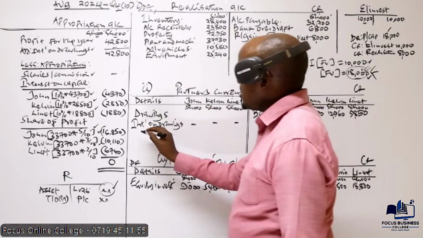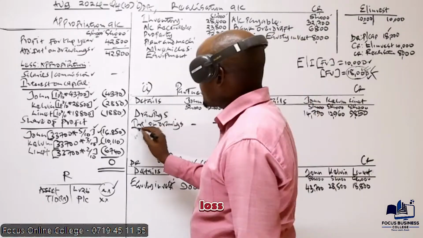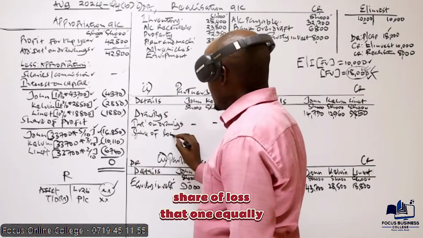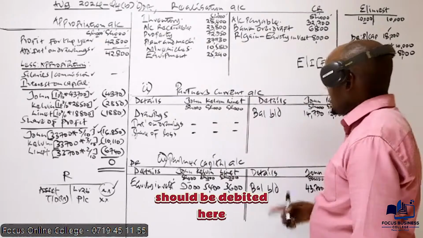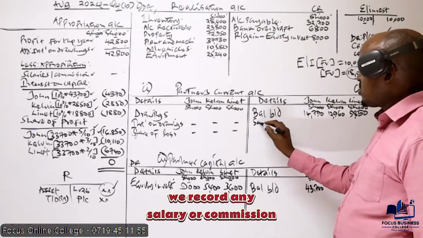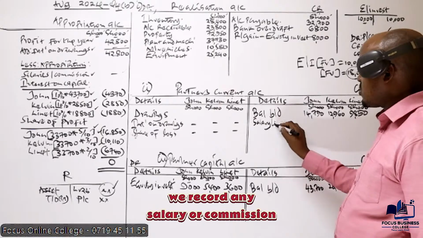In case we have share of loss, that equally should be debited here, and then on the credit side of this account, we record what? We record any salary or commission to partners.